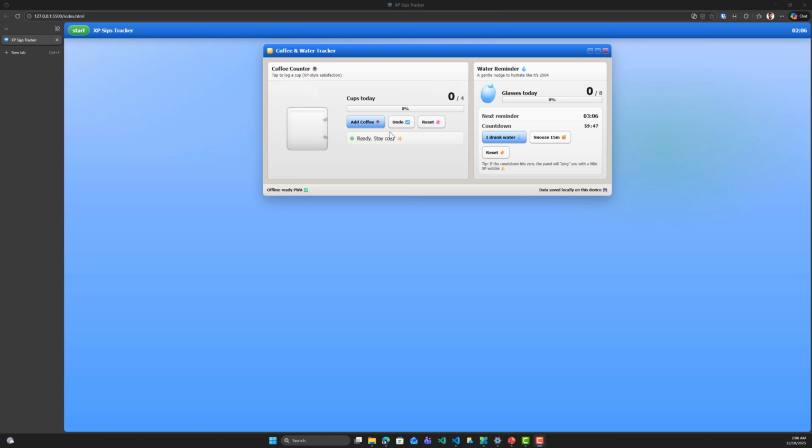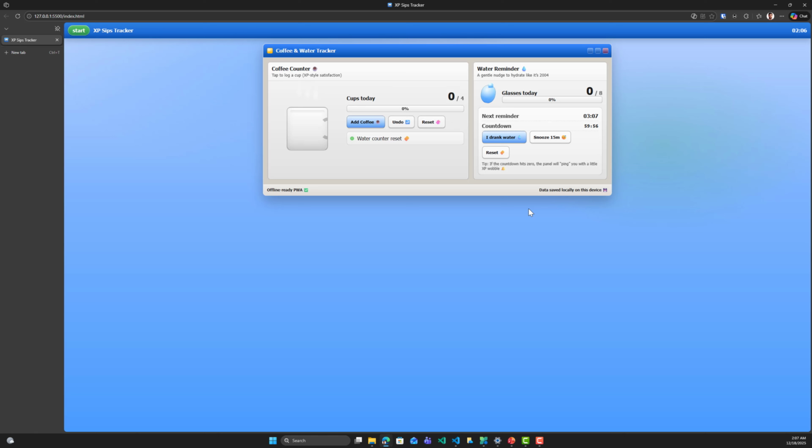All right, so after running that command and opening the result on the live server, here it is, our website that has been fully created by the Copilot right here. We can add coffees, as you can see, and we have a beautiful animation. We can undo, we can add, we can reset, and here we can see the water reminder part. I drank water, and like that we will have this. This is a beautiful animation, and here we have the snooze button, and here we have the reset button.